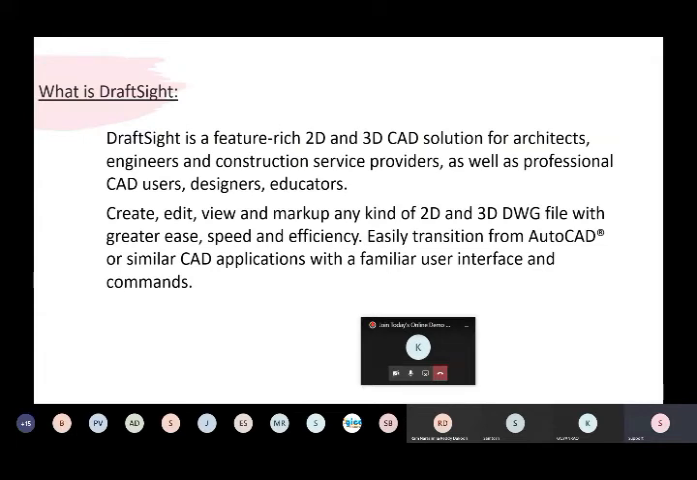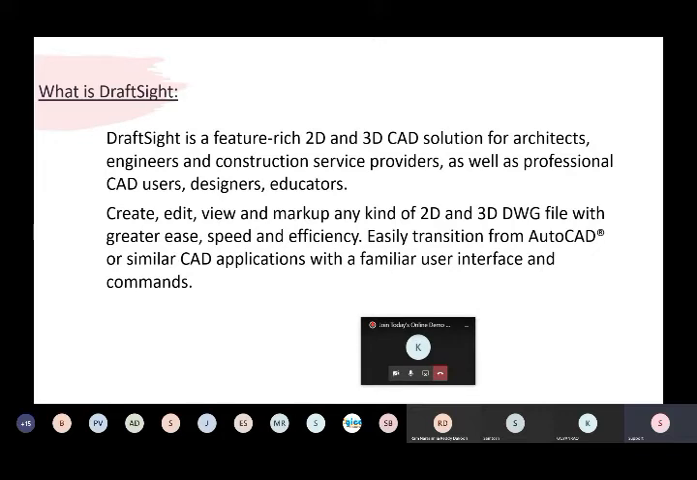And next, moving on to what is DraftSight. DraftSight is a feature-rich 2D and 3D software solution which can be useful for any designers. It is not for a single industry; any industry designs, like architecture, construction, mechanical components, or civil structures. Anyone can use DraftSight to make their designs: designers, educators, everyone. You can create, edit, and do all the markups for your existing 2D drawings or 3D drawing files.